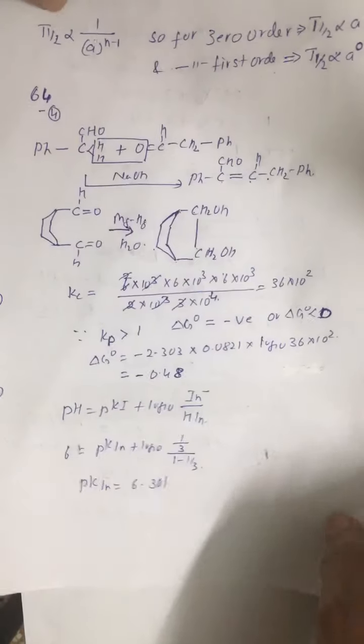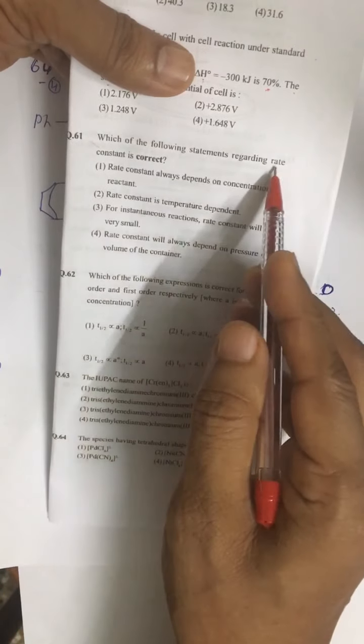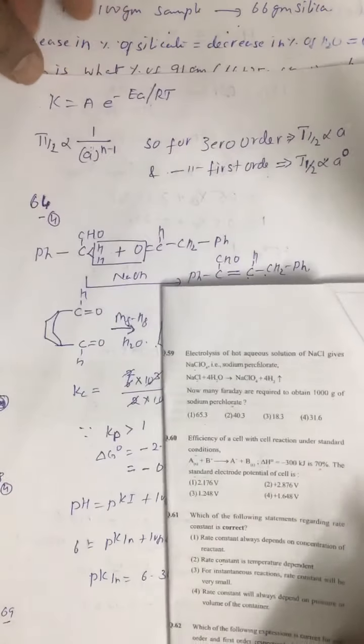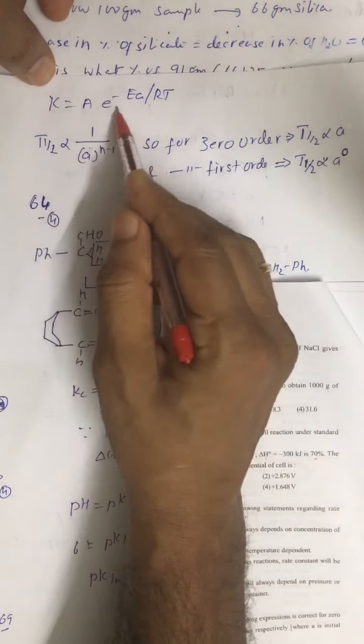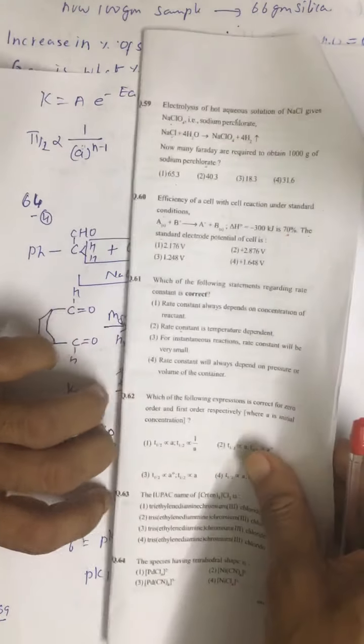That was question number 60. Now look at question number 61. Which of the following statement regarding rate constant is correct? Correct answer is the second option. Rate constant is temperature dependent, and this is the relation: K equals A e to the power minus E upon RT.